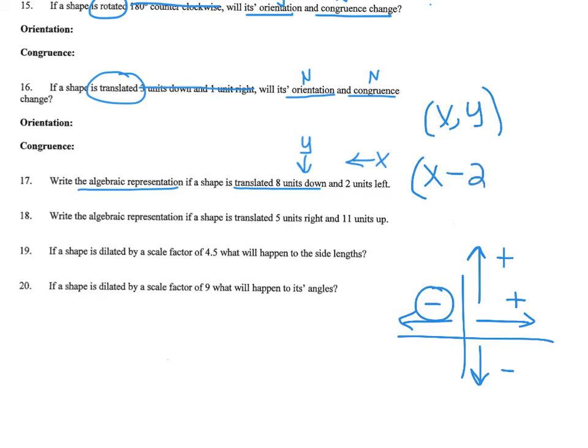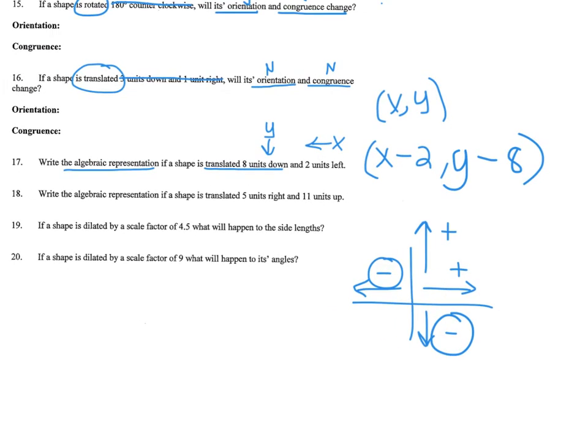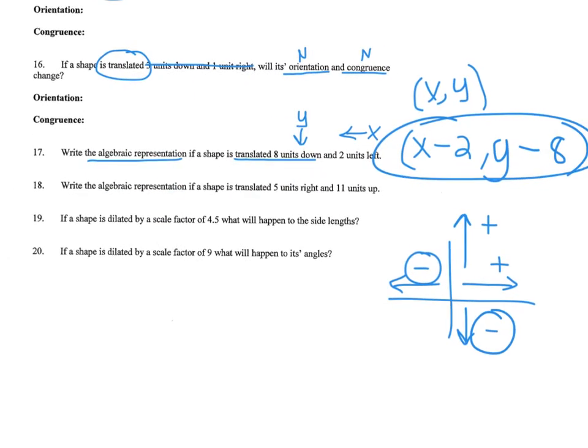So we would write x minus 2. And then the y, what's happening to the y, it says it's going down. So it's going down, those are also negatives or minus. So I would write y minus however many units, it's 8. And that's it. That is the algebraic representation. It just sounds fancier than it is. It's not really that fancy.